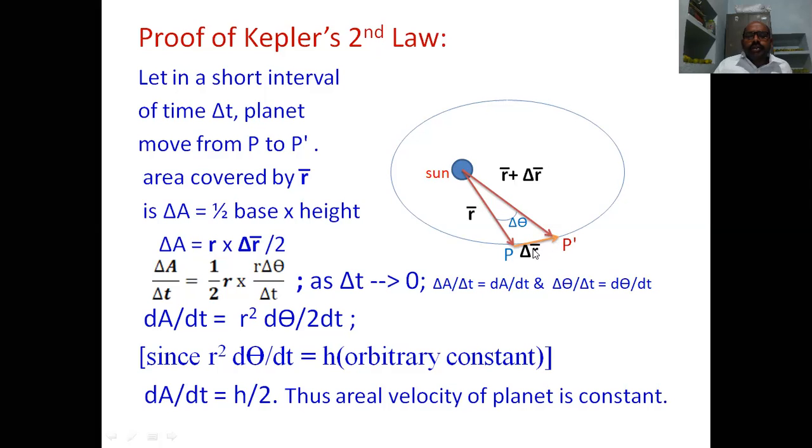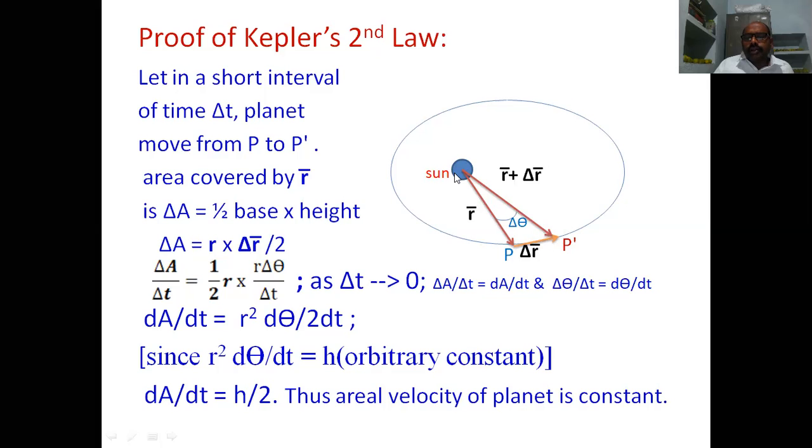So it has traveled delta r bar distance, and its radius vector is r bar, and according to vector addition, this one is r bar plus dr bar. So it is the angle delta theta.